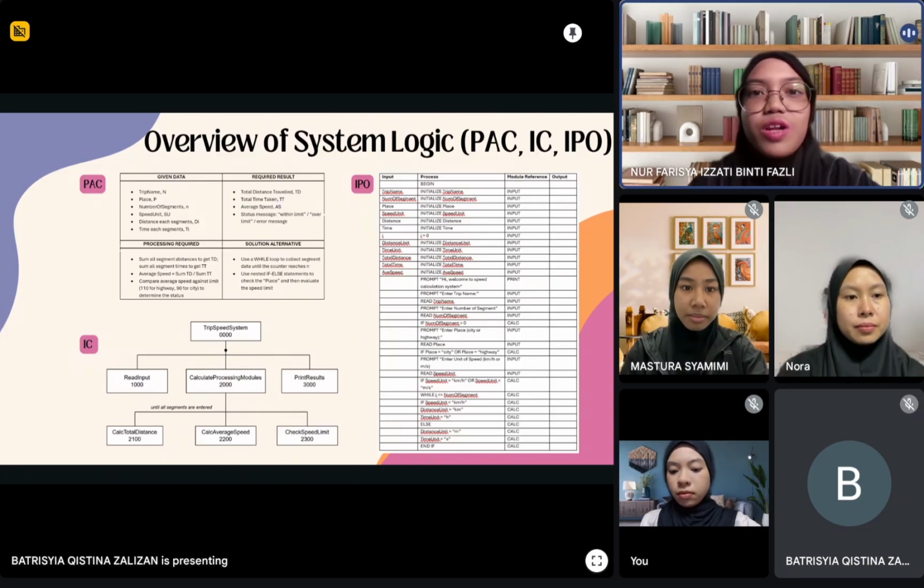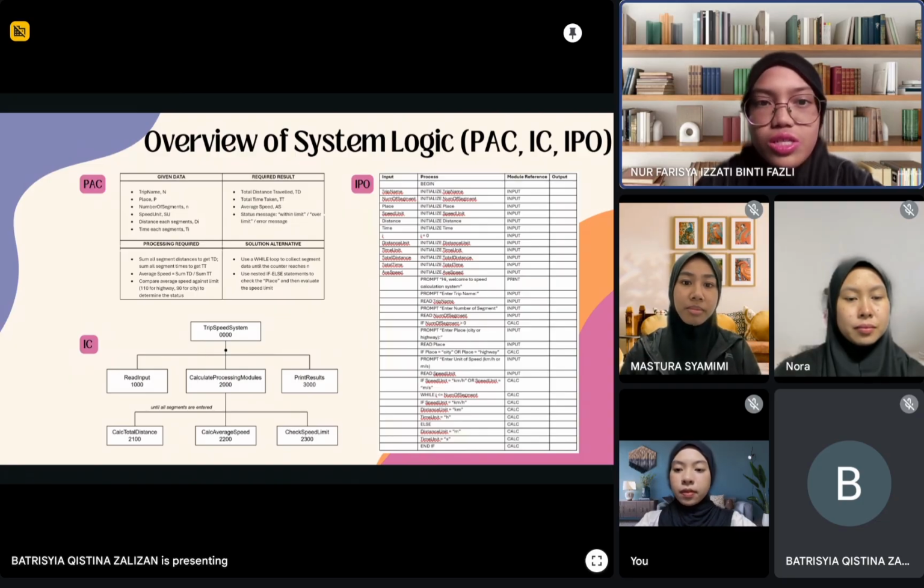To design the system clearly, we use several problem-solving tools such as the Problem Analysis Chart (PAC), Interactivity Chart (IC), and Input Processing Output (IPO). From the PAC, the given data includes the trip name, place of travel, number of segments, distance, and time for each segment. The required results are the total distance travelled, total time taken, average speed, and the speed status message.